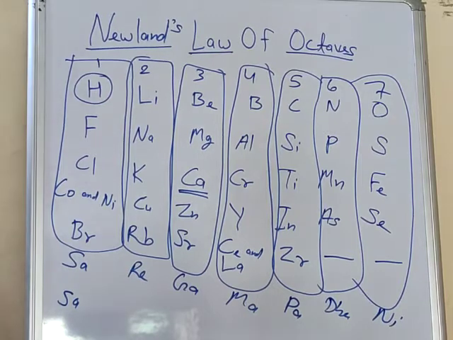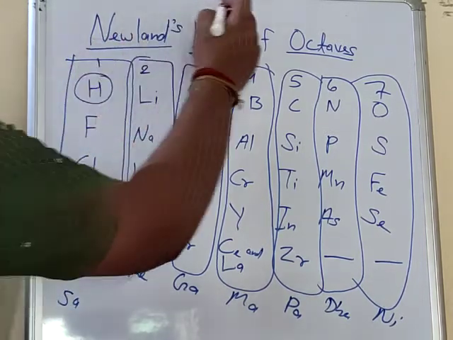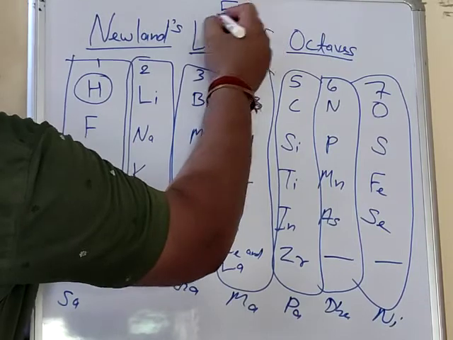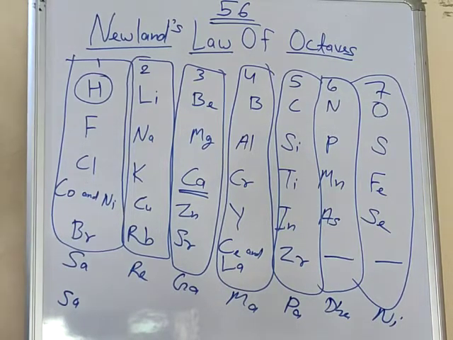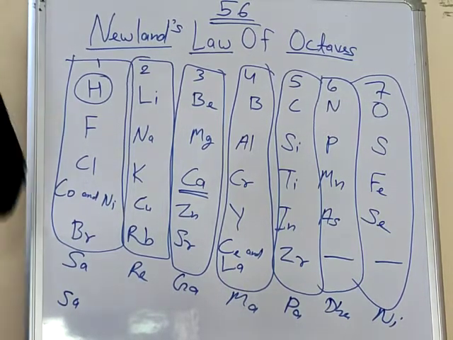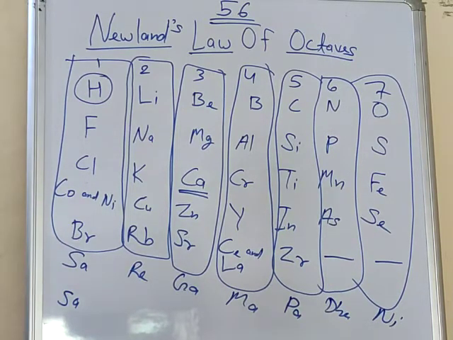At that time only 30 elements were present when the theory was given by Dobereiner, but when Newlands gave his theory, 56 elements were known. Just keep in mind, 56 elements were known. So what are the limitations of Newlands? Just note it down, I will provide notes as well, but just listen properly.